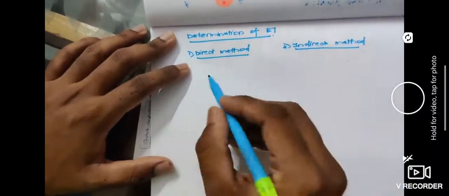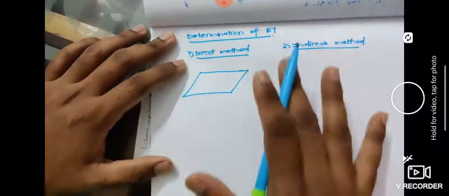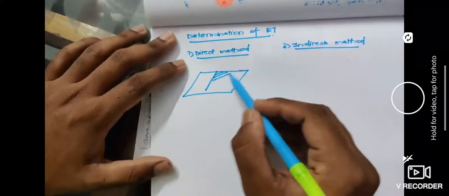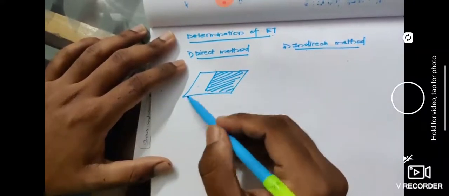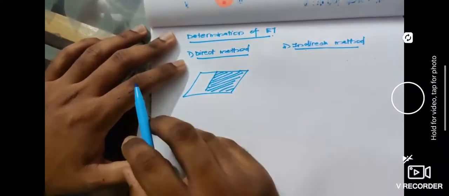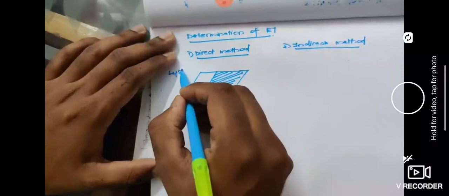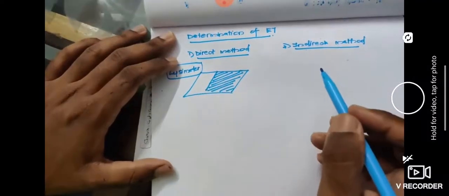So what you do is you will be isolating a portion of the farmland. Say for example, this is the portion where your crops have been grown. So this much portion is used for the actual cultivation, and this much remaining portion of the farmland will be isolated to conduct some experiments. You'll be using the lysimeter.